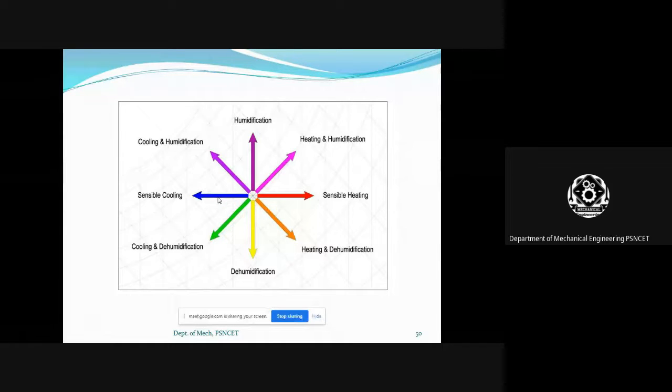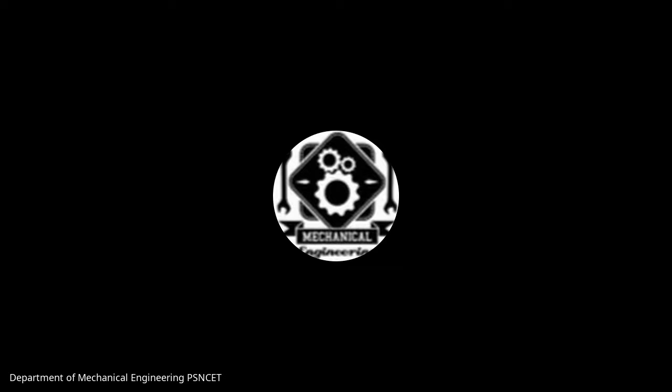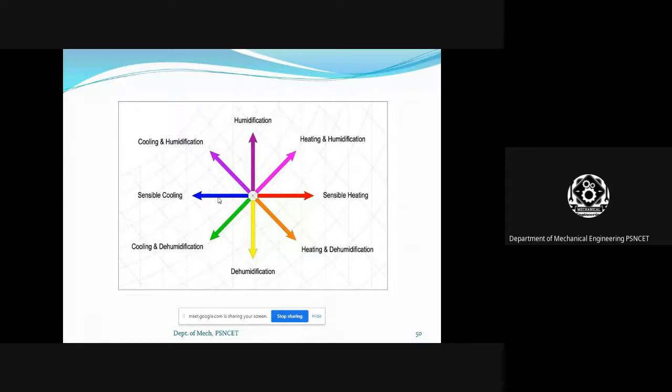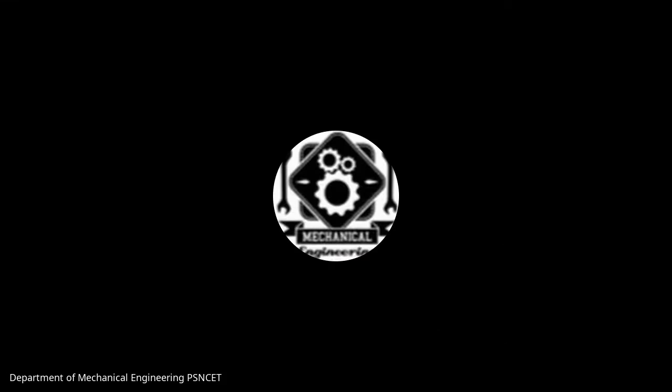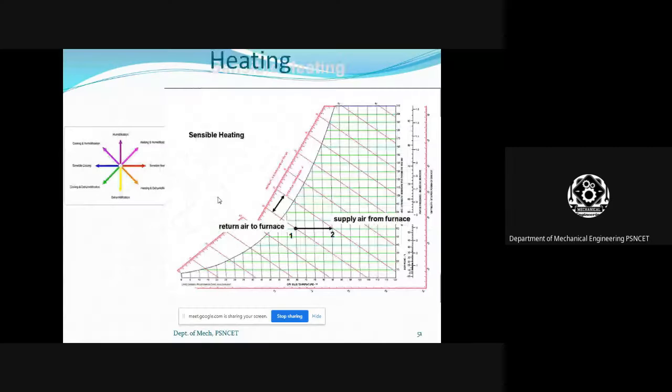See here, process 1 to 2 is a sensible heating because the heating process is towards the right side, right? So the energy balance is Ma1H1 plus Ma2H2, that is the mass of the air and enthalpy of the air, plus the mass of the air of the second stream and the enthalpy of the second stream, equal to the third stream.